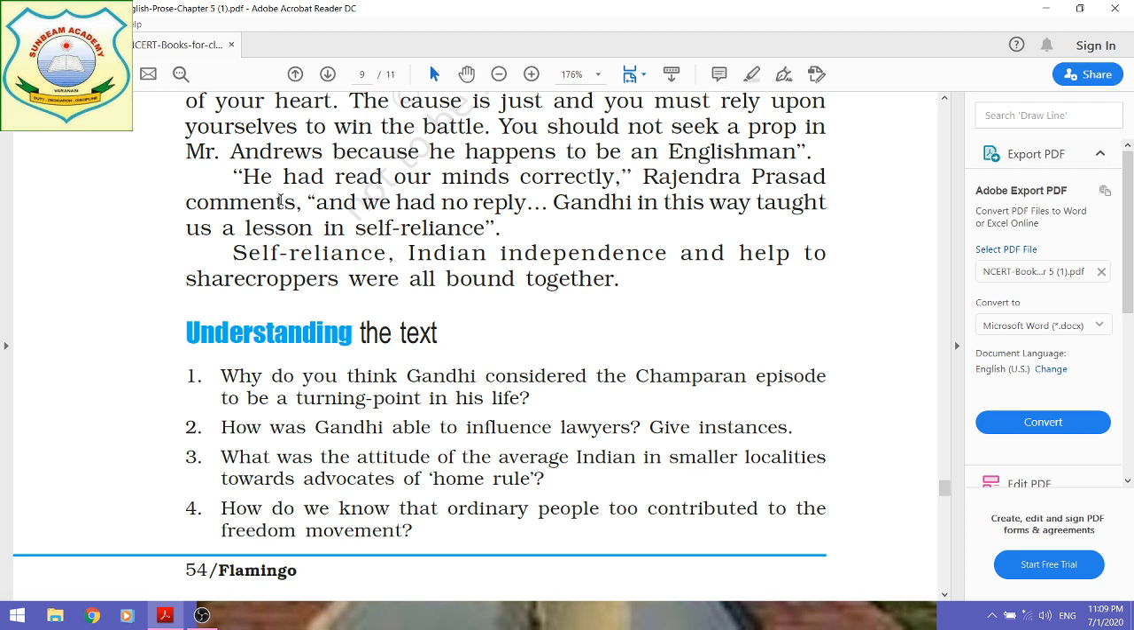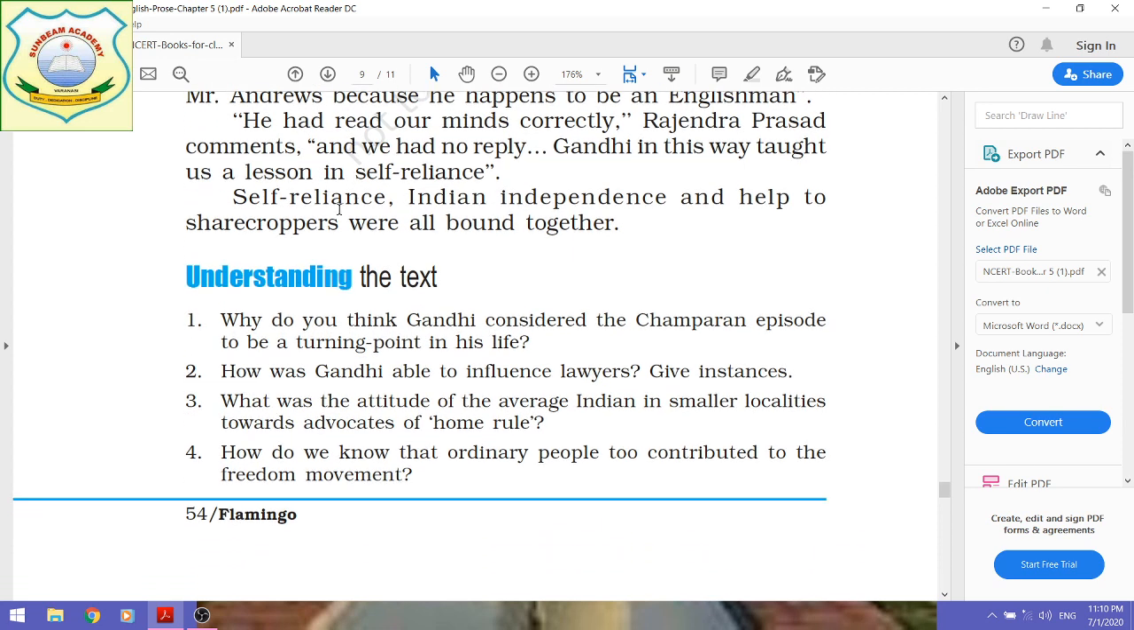And he had read our minds correctly, Rajendra Prasad comments. Later on, Rajendra Prasad commented that Gandhiji read their minds correctly, and we had no reply. He also said that they did not have any reply, and Gandhi in this way taught us a lesson in self-reliance. So in this way Gandhiji had taught the lawyers a lesson of self-dependence, self-reliance.